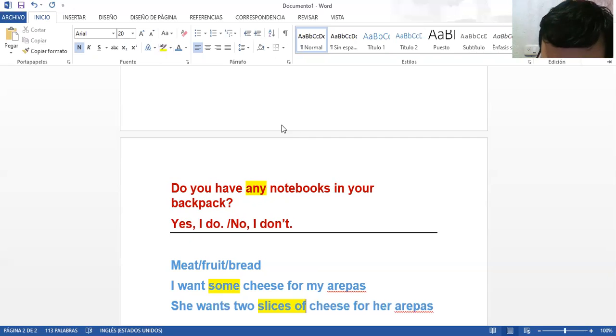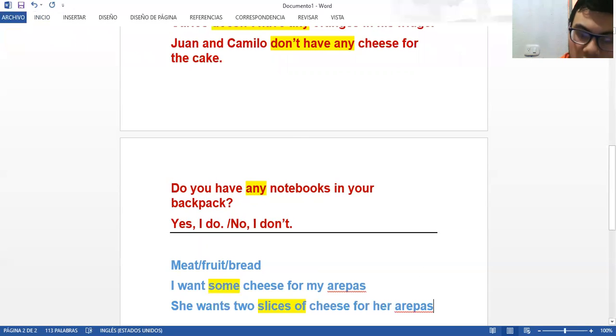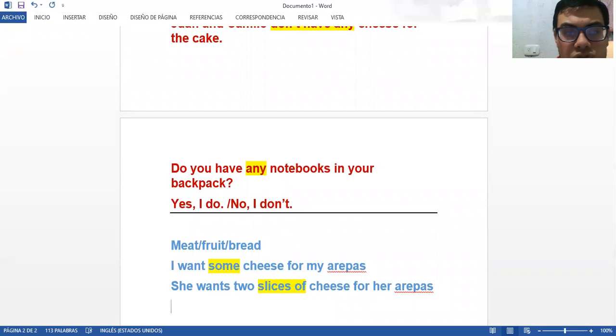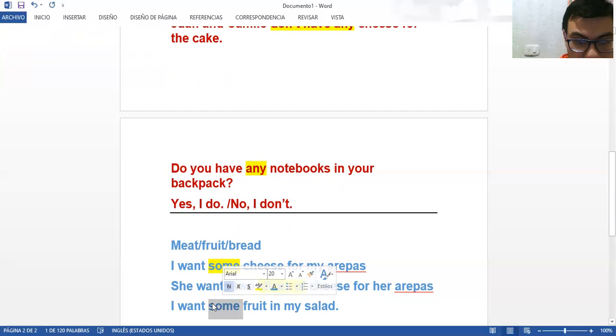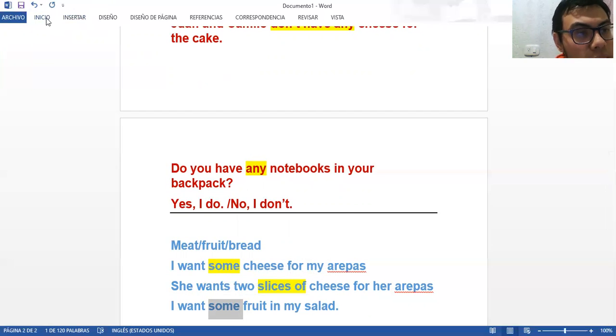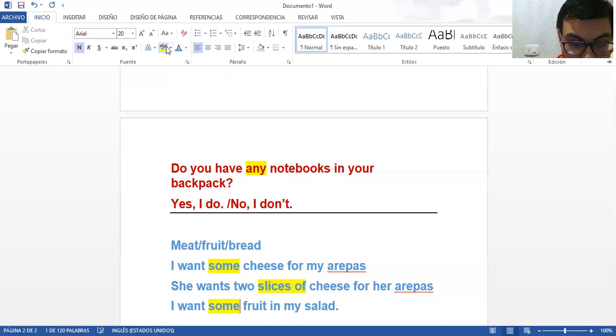The same happens with fruit. For example, we are going to say, I want some fruit in my salad. And if we are using some, it is because we are making it countable.